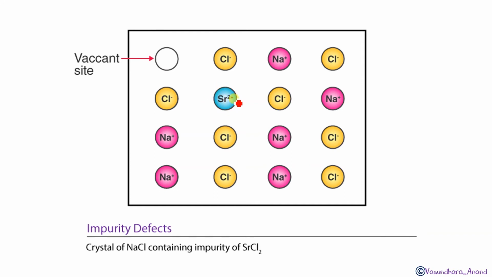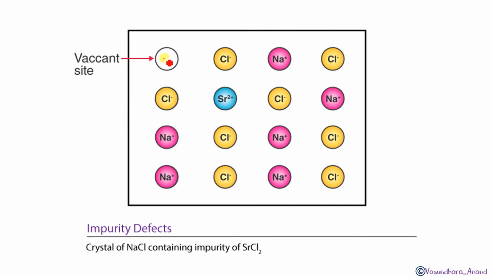Think of it. Yes. So in this case, one Sr plus 2 will occupy the Na plus space, but one cation space will be left vacant, isn't it? So that is called vacant site. Okay, and due to this, here we will see that there is no electron over there, so this is also known as positive hole. इसको हम positive hole भी कहते हैं.